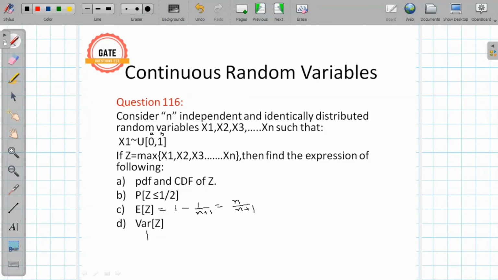The variance of z we can calculate will be delta square. Here delta is 1. So 1 square times n upon (n plus 1) whole square times (n plus 2). So this is the answer for the expectation and variance of z. Similarly, I gave a practice question in this question also, so let's see that practice question also.